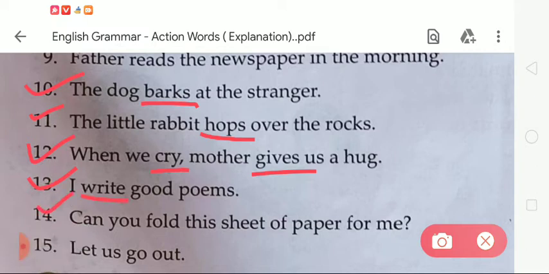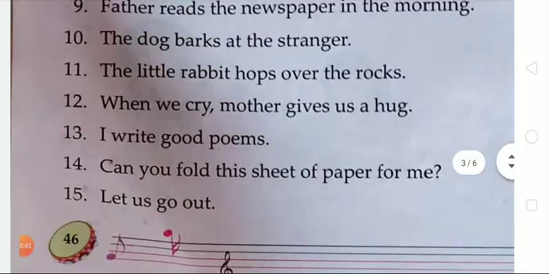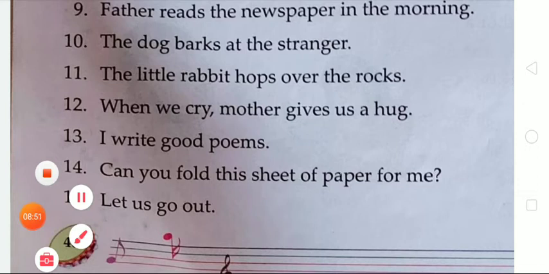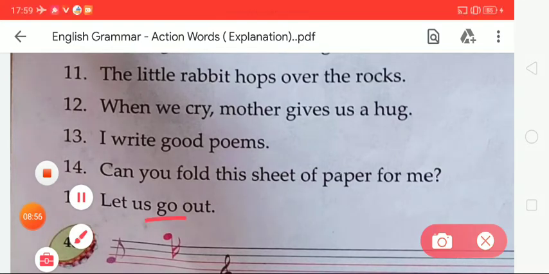Now in 14, there is, can you fold this sheet of paper for me? Here the given action word is fold. So here we have to underline the doing word, that is fold. Now the next, the last one is, let us go out. Tell me which word is the action word? The given word go is the action word. So we have to underline the given word go.